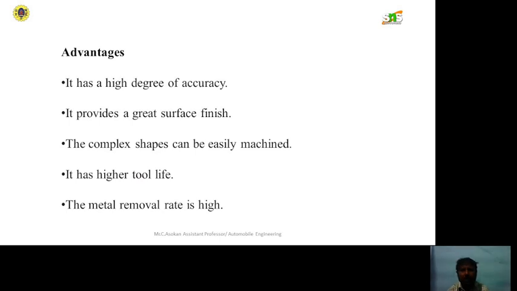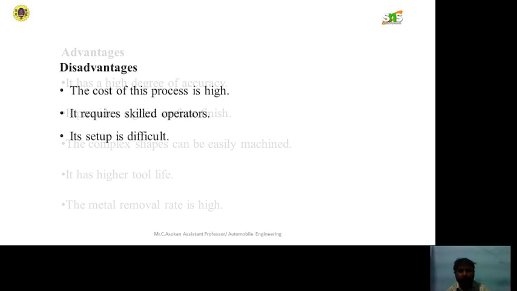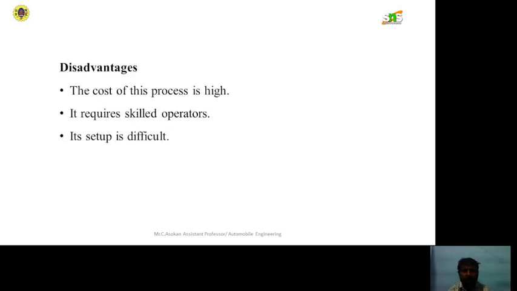Advantages of non-conventional machining: it has high degree of accuracy and provides great surface finish, complex shapes can be easily machined, higher tool life, and metal removal rate is high. Disadvantages: cost of this process is high, it needs skilled labor operators, and the setup is difficult. Okay.